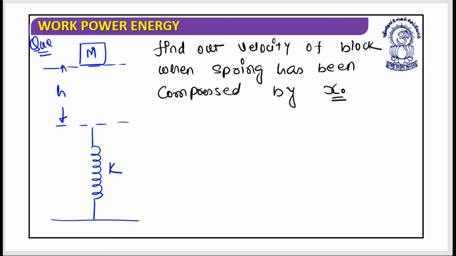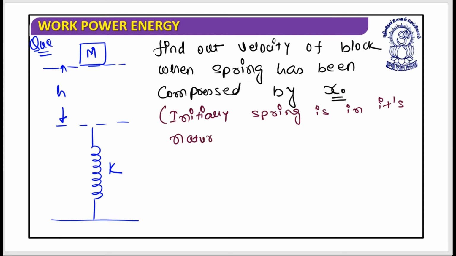Even one more thing is given, that initially the spring is in its natural length, and you need to find out the velocity of the block when the spring has been compressed by x.